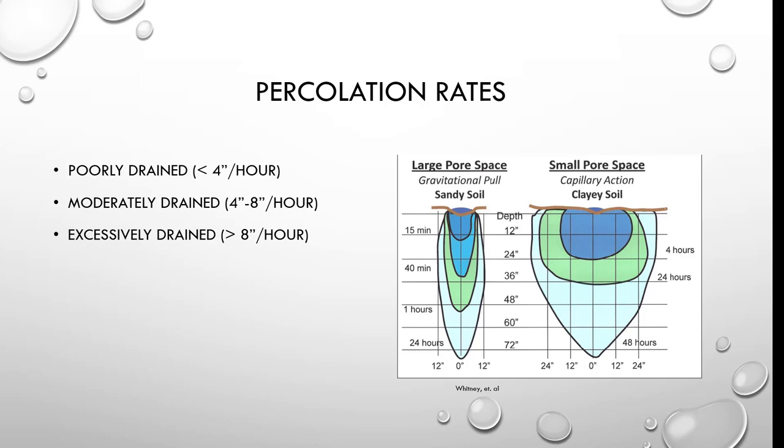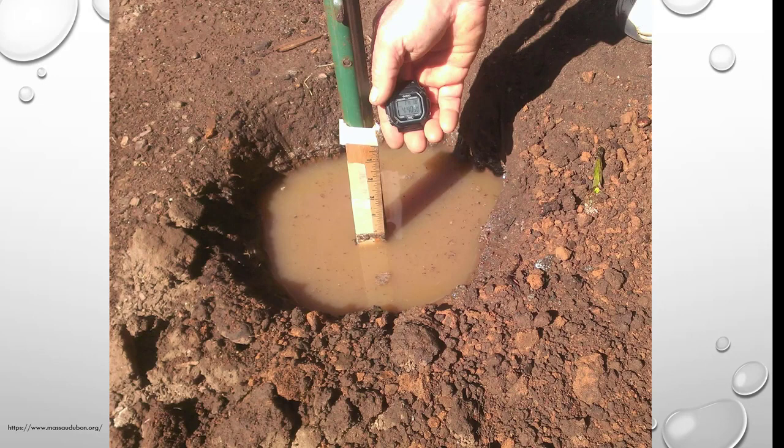But just to let you know, capillary action is the ability of a liquid to flow in narrow spaces without the assistance of or even opposition to things like gravity. So here is a picture of a percolation test, and I'll put up a video for that so you can think about doing that for your site. We did it in class last year, and of course that's not going to happen this year, but anyway.